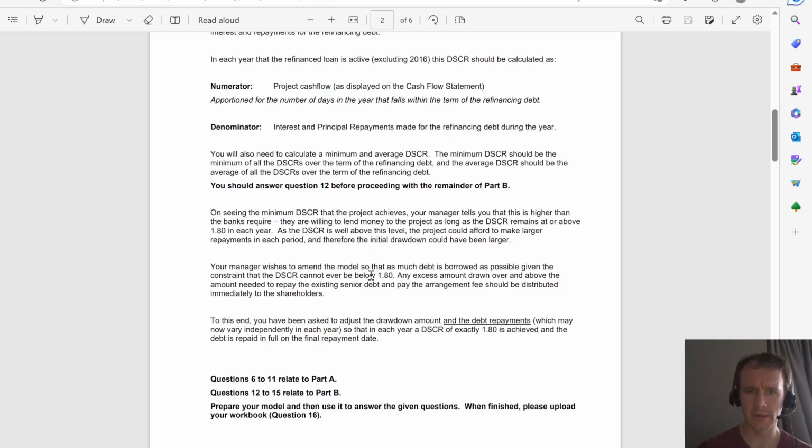You want to amend the model so that as much debt is borrowed as possible, given the constraint that DSCR can never be below 1.8. Any excess amount drawn over and above the amount needed to repay the existing senior debt and pay the arrangement fee should be distributed immediately to shareholders.